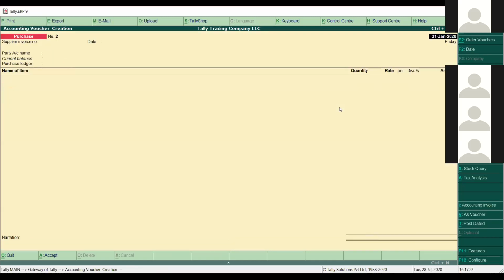So now I have posted 3 vouchers. The first was the purchase order voucher, which did not affect my accounting or inventory. The second was the goods receipt note, which hit my inventory, and the third was the purchase invoice. So now if I go to see my accounting and inventory, you can see here.